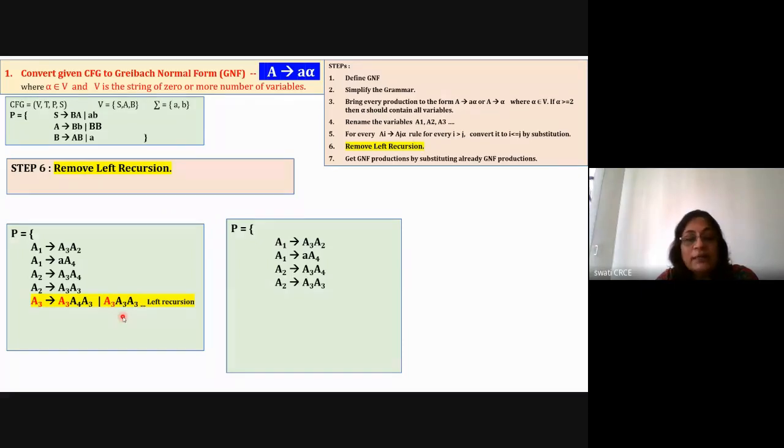Because when you design the parser, which is going to tell the runtime environment how to execute the statement, the design of the parser is easy when you are having a right recursion. You are designing a grammar for your language, then you write a program by using the language. That program is to be executed, and how to execute the program is decided by the parser. Parser will tell the CPU how to execute the program, whether to do the addition first or multiplication first or division first.